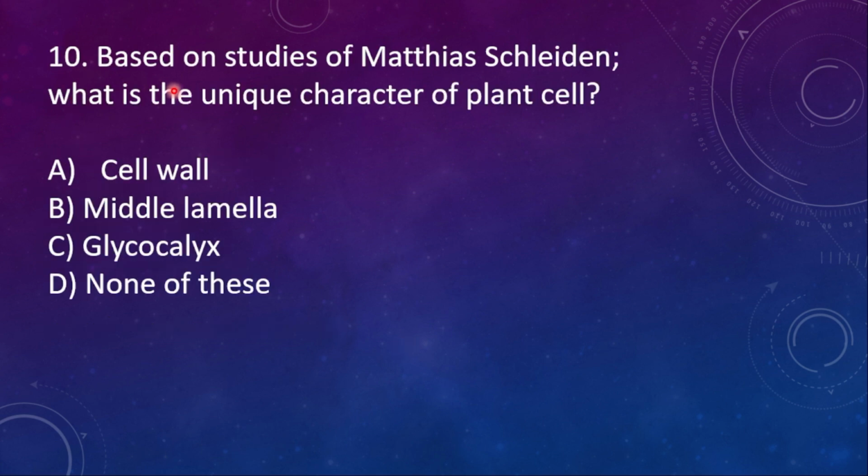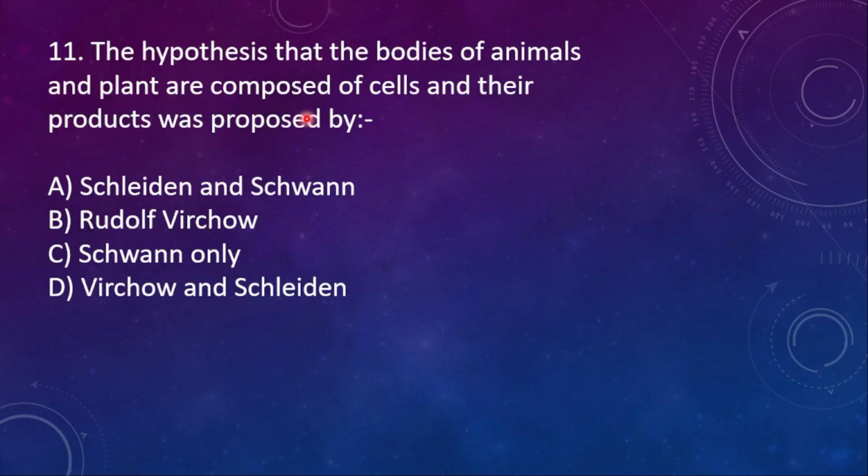Question number 10. Based on studies of Matthias Schleiden, what is a unique character of plant cell? Option A, cell wall, B, middle lamella, C, glycocalyx, D, none of these. According to him, after his experiment, he said that the plant cell has a unique characteristic, that is the presence of a cell wall, which is the most unique characteristic for plants. So that is the answer.